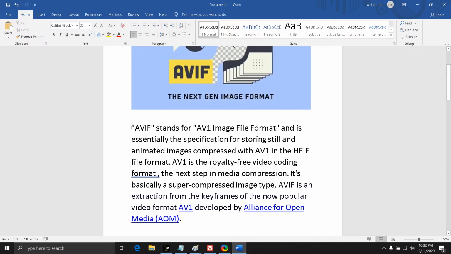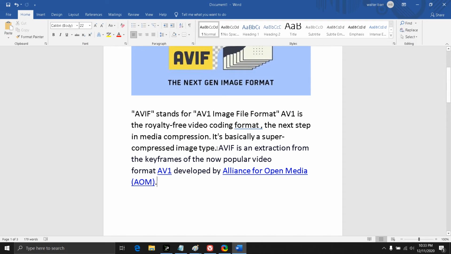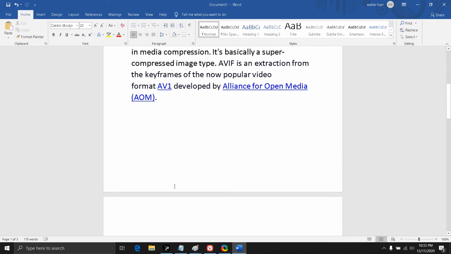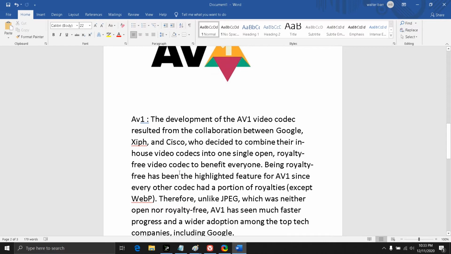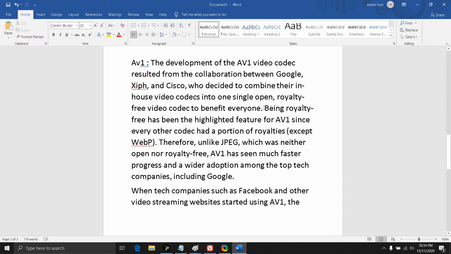It stands for AV1 Image File Format. AVIF is an extraction from the keyframe of the popular video format AV1, which is developed by the Alliance for Open Media. So let's talk about the AV1 video codec. The AV1 codec resulted from a collaboration between Google, Mozilla and Cisco, who decided to combine their in-house video codecs into a single royalty-free video codec to benefit everyone. Being royalty free has been the highlight feature of AV1.